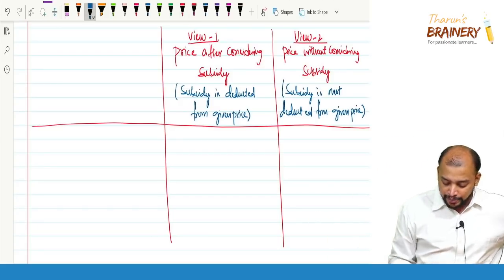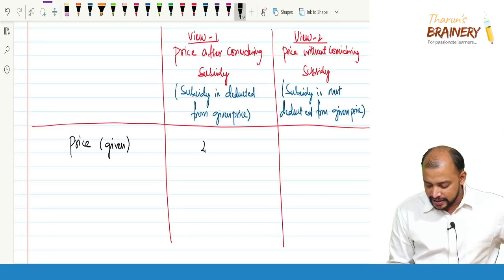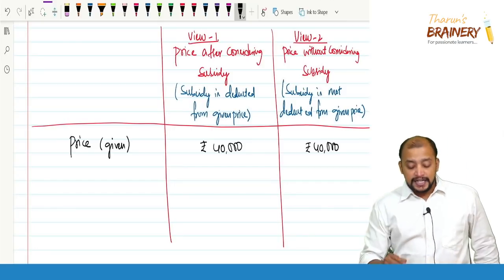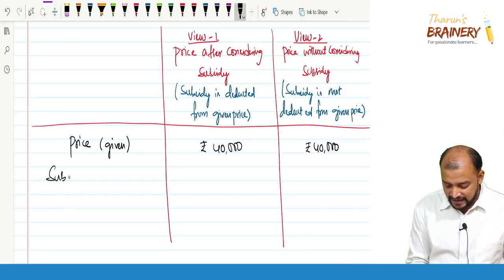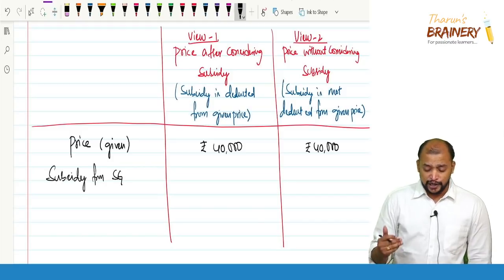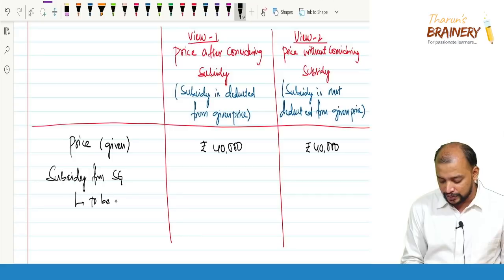And for example, if the price is given, and that price is say rupees 40,000, we will take that 40,000. Now say first point, subsidy from SG. What is the provision? To be included or to be excluded, we need to know. Subsidy from SG is to be excluded.